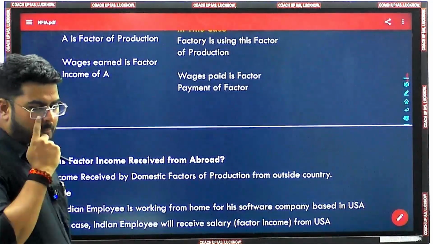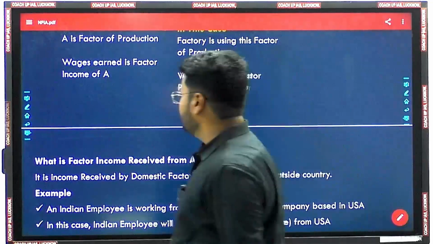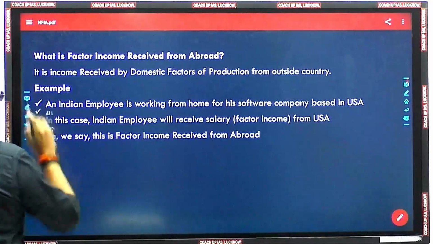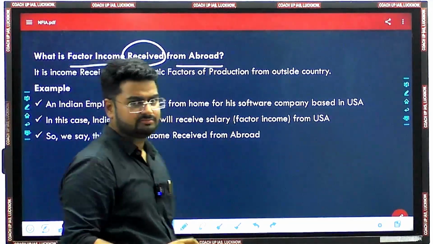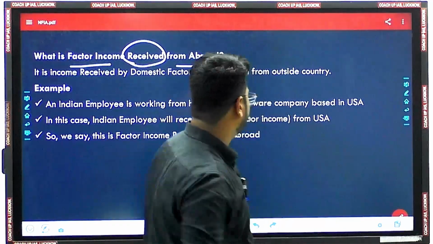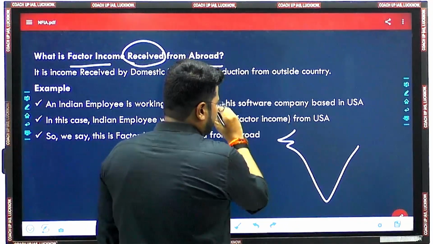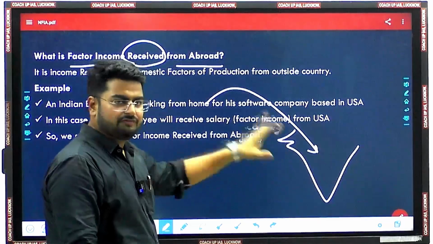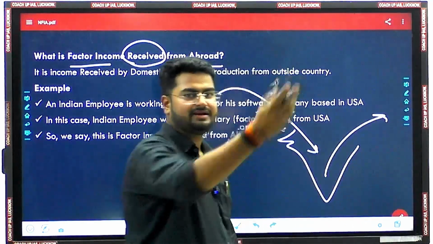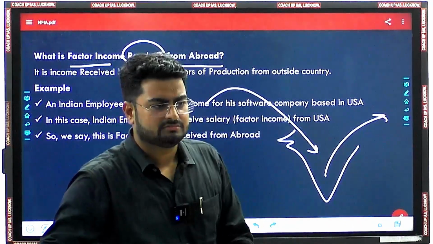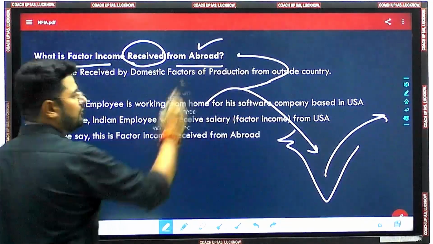So now, when this particular concept of factor income is pretty much clear, I guess, let's move on to another concept which is termed as the same factor income but which is received from abroad. Fine? So factor income, let's say this is India. Factor income can come to India from the outside world, means abroad, and again factor income can go from India to the outside world, let's say abroad. Fine? So this arrow is representing factor income from abroad.